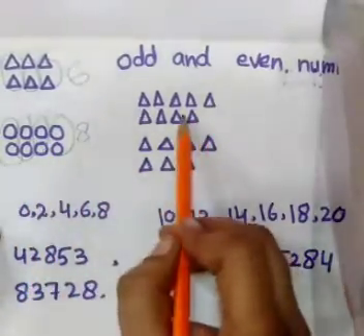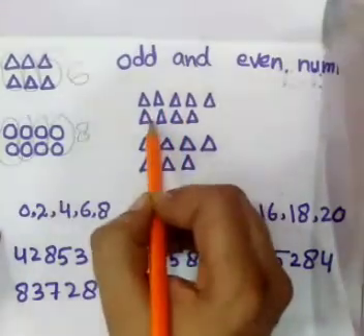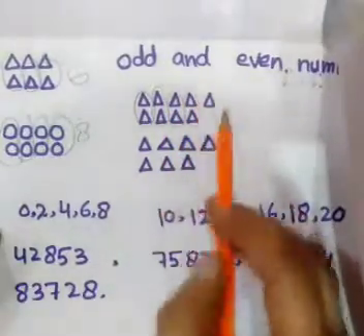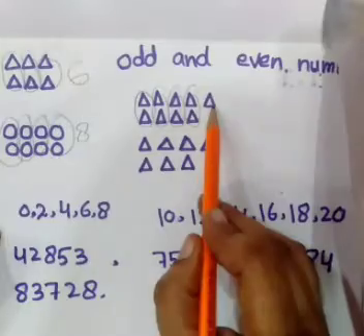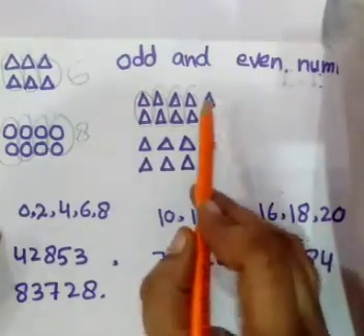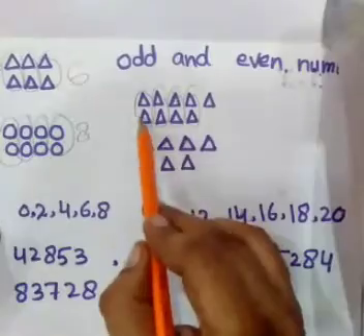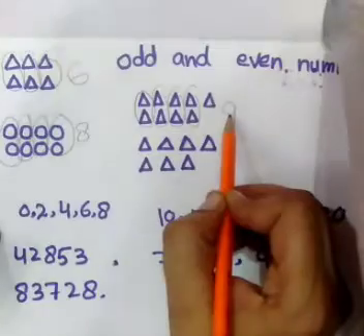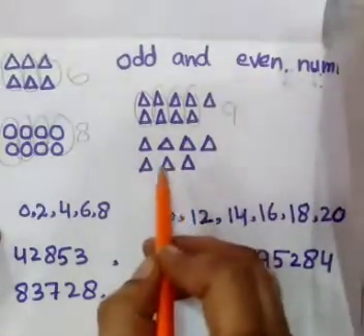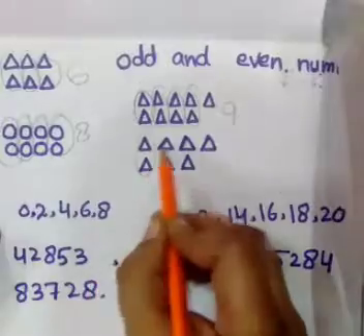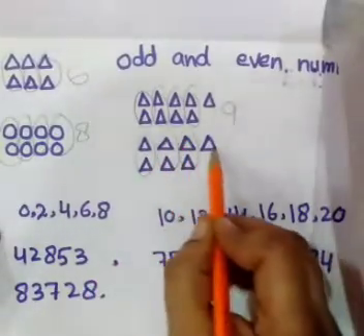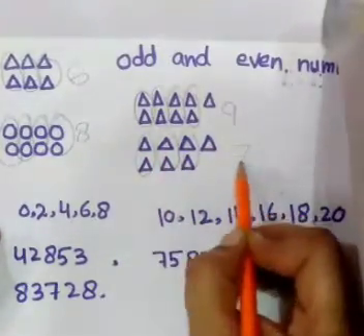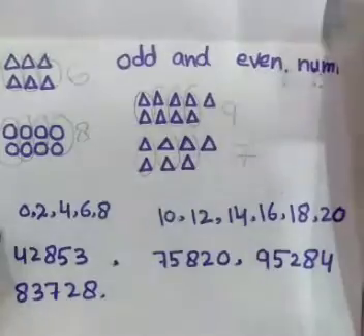Now come to our next set. When we count them by twos, 1 twos, 2 twos, 3 twos, 4 twos, one object remains there. So this number 1 2 3 4 5 6 7 8 9 is not an even number. This is an odd number. Next set you can look here is 1 twos, 2 twos, 3 twos, one object remains. So count them 1 2 3 4 5 6 7. So 7 is also an odd number.